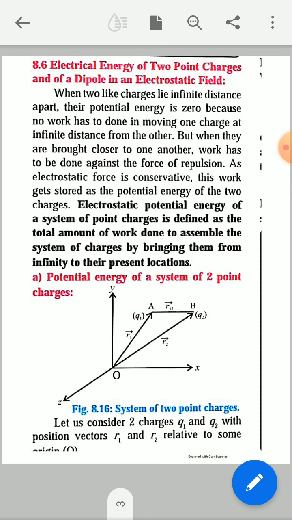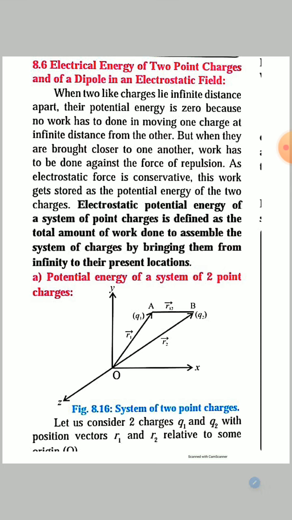we explain the general information on electrostatic potential energy. When two like charges lie an infinite distance apart, their potential energy is zero, because no work has to be done in moving one charge at infinite distance from the other. But when they are brought closer to one another, work has to be done.